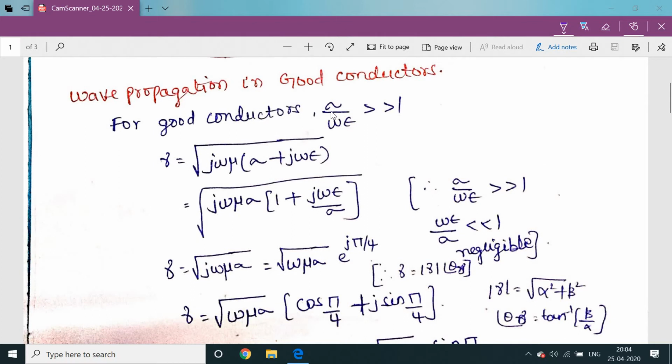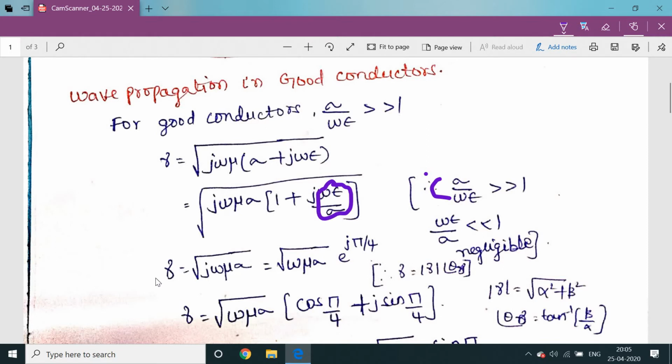We know the condition for a good conductor is sigma by omega epsilon is very much greater than 1, but here you have the inverse of that, omega epsilon by sigma, so you need to interchange this. That will be less than 1, which means it is negligible. So the remaining is j omega mu sigma, and gamma is equal to the square root of j omega mu sigma.